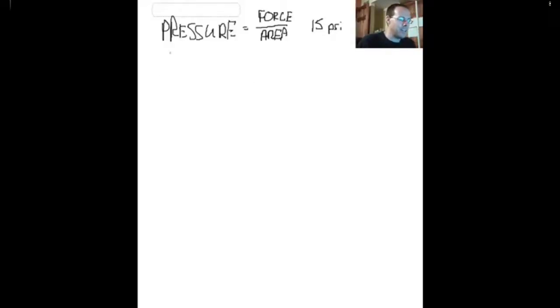So the SI unit, or the metric unit, and again, metric is always different than what we use here in the US, but the metric unit for pressure is known as the Pascal, right? And this was named after a gentleman who was a scientist. He was French, but Pascal, it's named after him. And this number is essentially our force, all right?